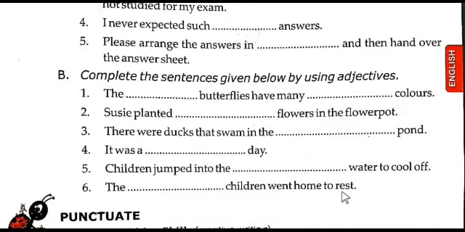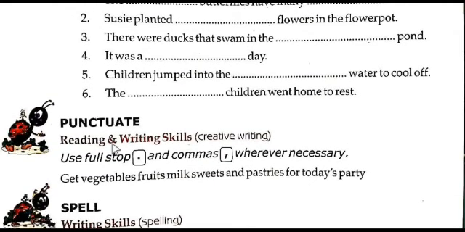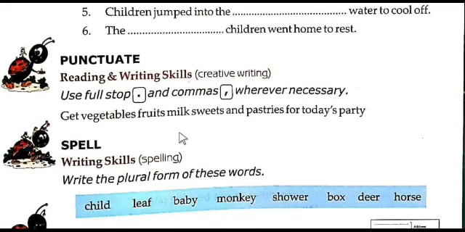Students, let us go to the next one, that is punctuate. Here use full stops and commas wherever necessary. Give vegetables, fruits, milk, sweets and pastries for today's party. This sentence does not have any full stop or commas. When you read a sentence without them, we cannot understand it properly. When you use punctuation, it gives an accurate meaning.